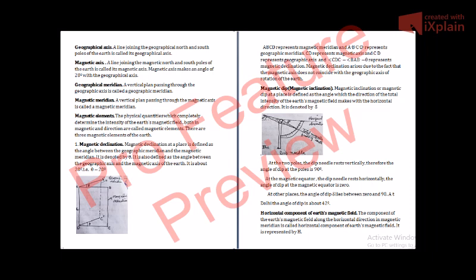So at the equator, the magnetic inclination or magnetic dip will be 0. And at other places between the equator and the poles, if you go from the equator to the north pole, this angle of dip or magnetic inclination will increase. And if you go from the equator to the south pole, it will again increase. But it will be maximum at the poles and 0 at the equator.